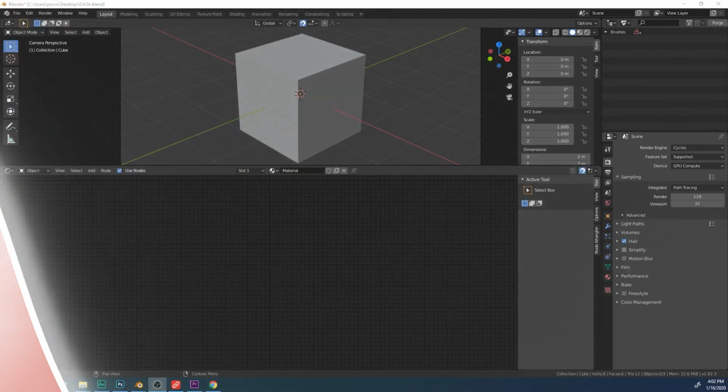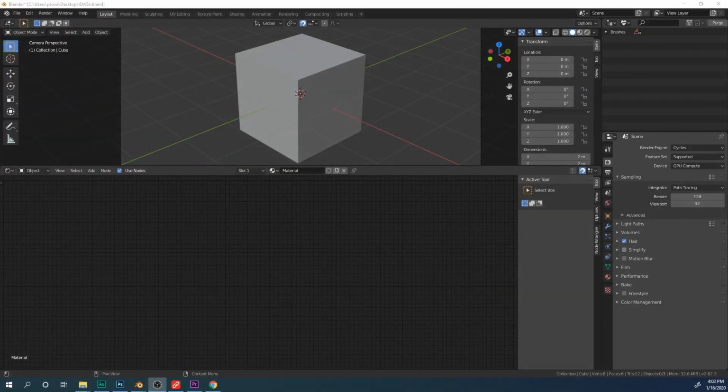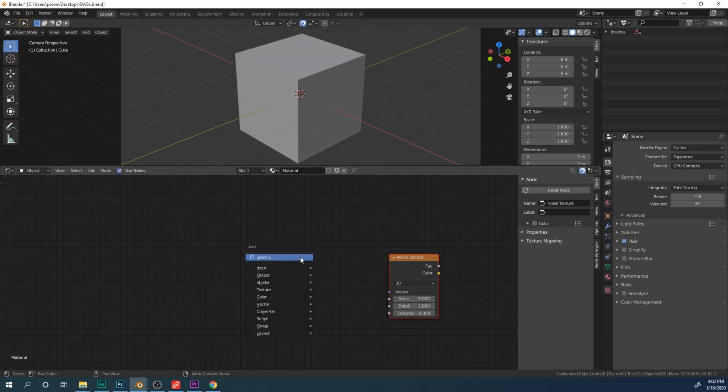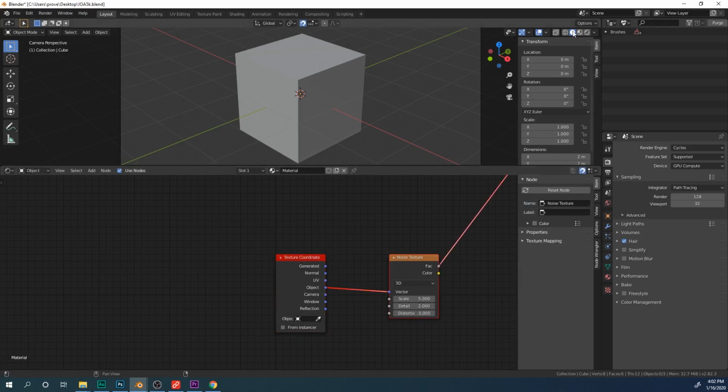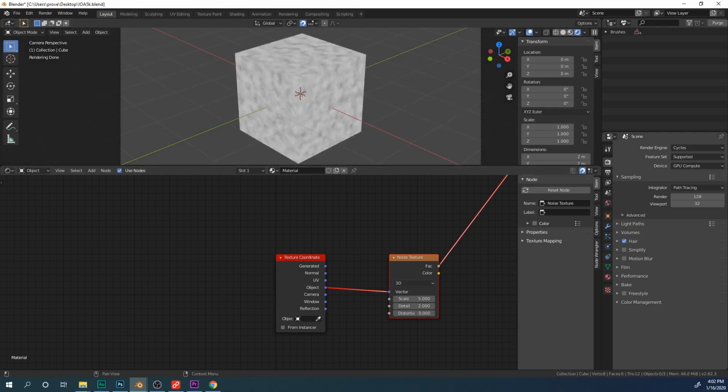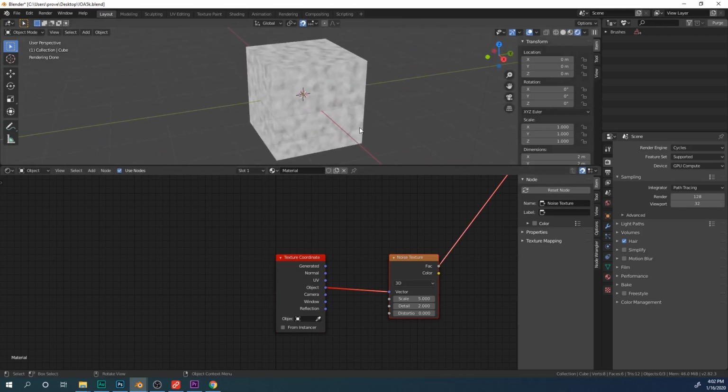Now to create the Bender Noise node, all we need to do is grab our noise texture, which we will be bending, and plug it into an object coordinate here. That way it distributes evenly. Let's render this out and see how it looks so far. Yeah, we want to bend this texture.